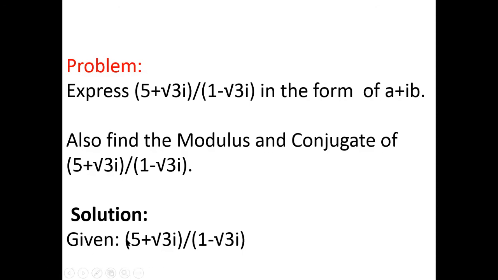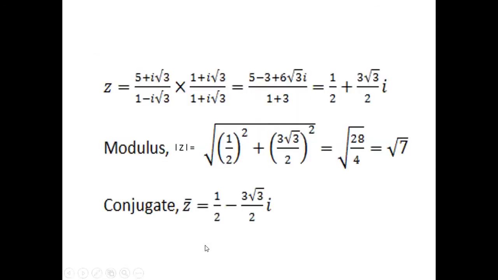Let this one be z, that is (5 plus i root 3) divided by (1 minus i root 3). If we multiply the numerator and denominator by 1 plus i root 3, then we get this one.